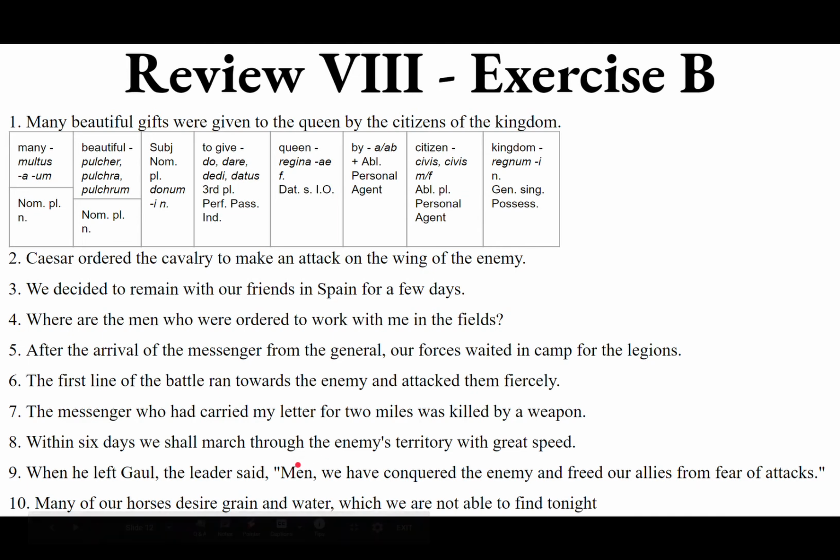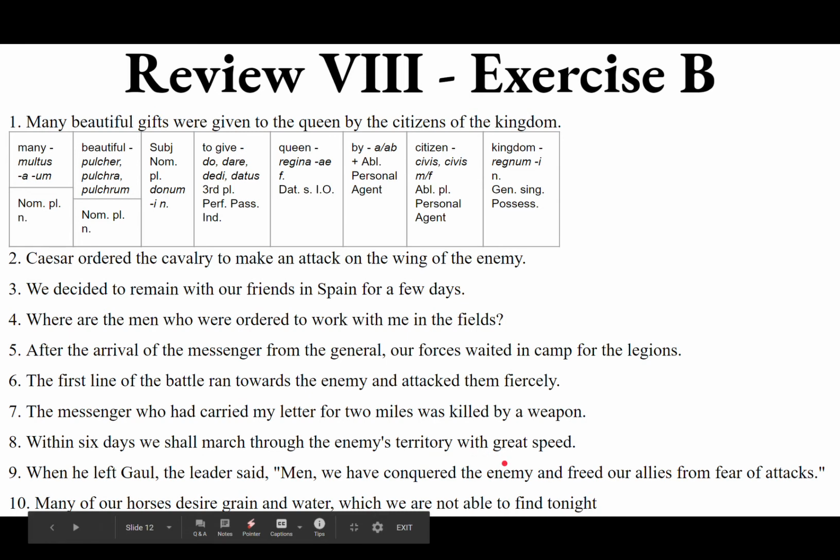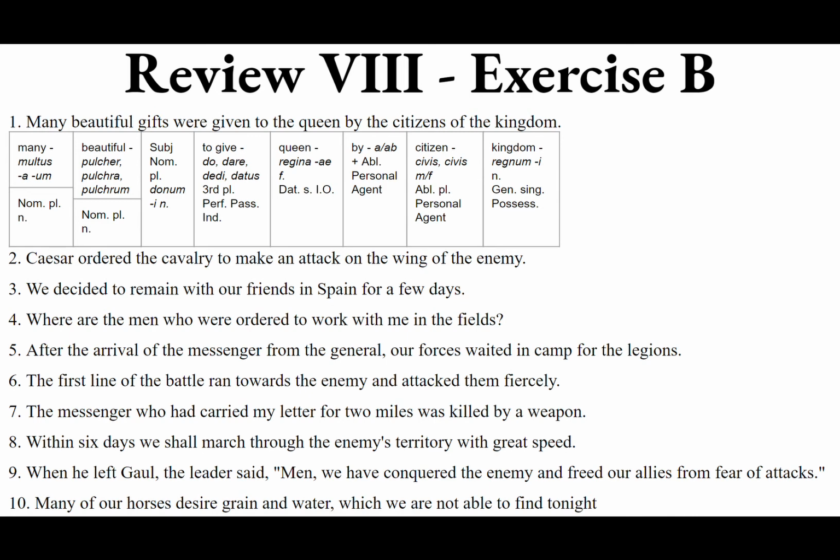Now let's do the vocative plural, men. So we want the vocative of viri, masculine. It's just the same as the nominative, so viri, and then put another comma, and that's the direct address. All right, now we can go on with the sentence. Whom did we conquer? We conquered the direct object, the enemy. Notice it's not an enemy, it's the enemy. So plural of hostis, hostis masculine. So we want the accusative plural, hostes.